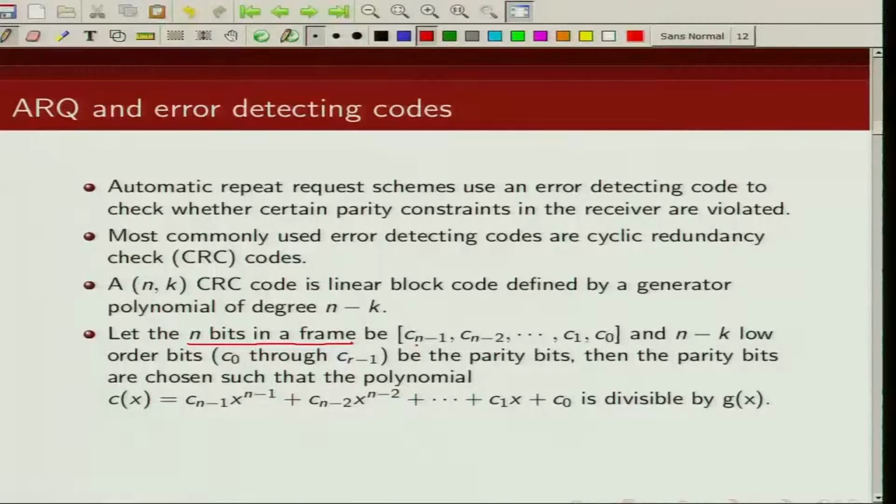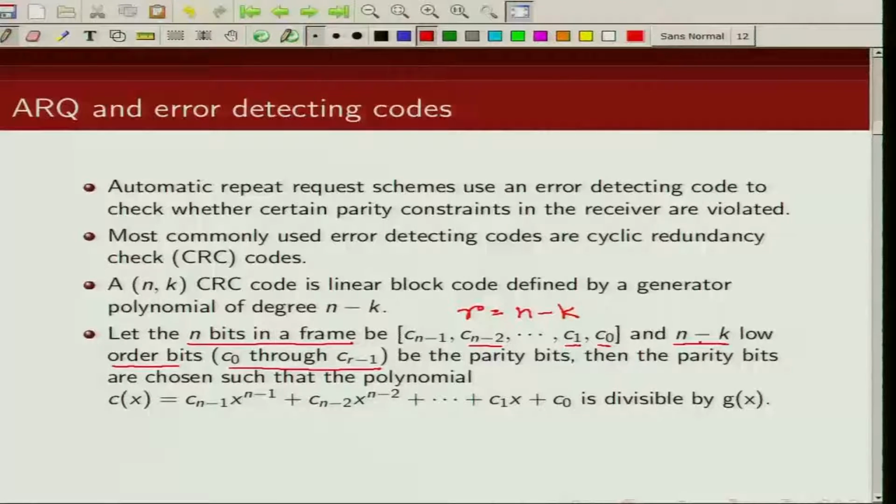Let us denote the block of n bits by C(n-1), C(n-2), C(n-3), ..., C1, C0. Let the n minus k low order bits, from C0 to C(r-1), where r is essentially n minus k, be my parity bits.